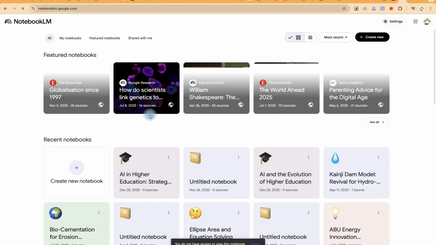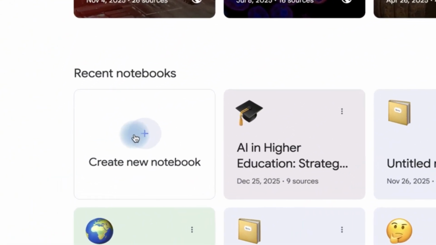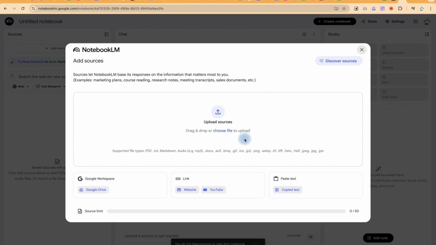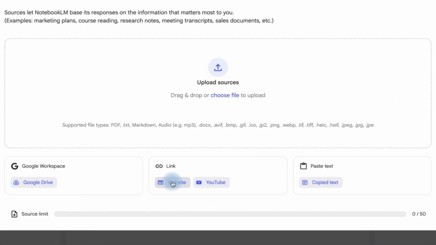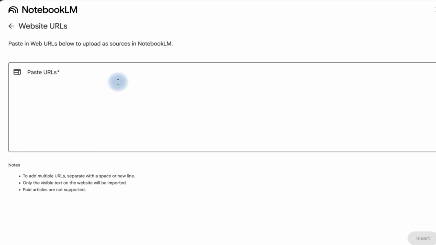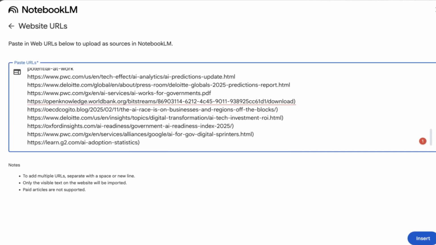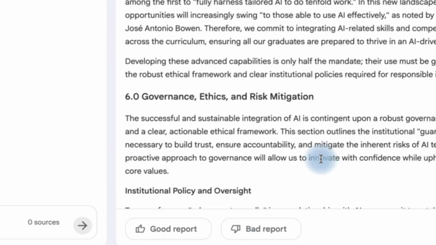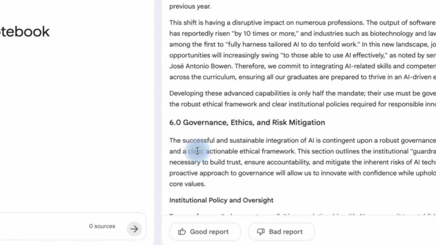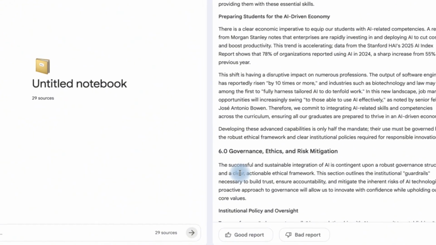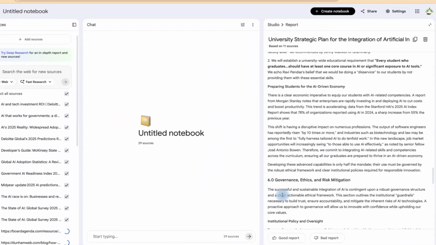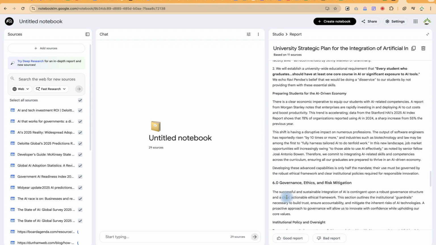All right, once you're here, we can say create new notebook, and from here we just have to add the sources. These are links, so we paste the URLs directly. We have inserted all the URLs from the sources we got from Perplexity. Let's give it some seconds while it reads from the sources and gives us a comprehensive summary.